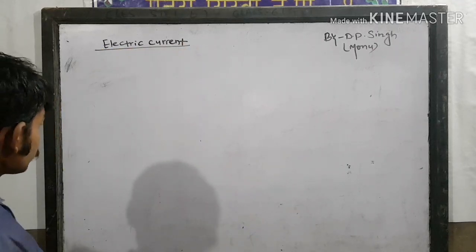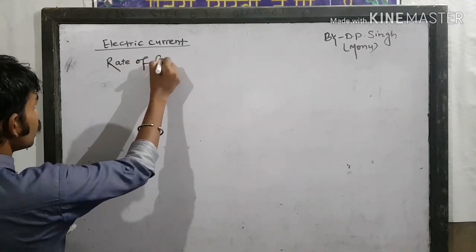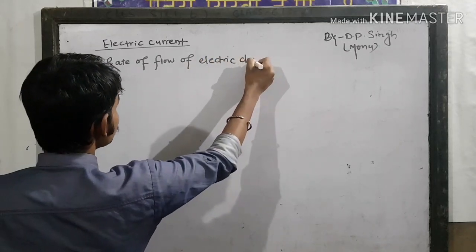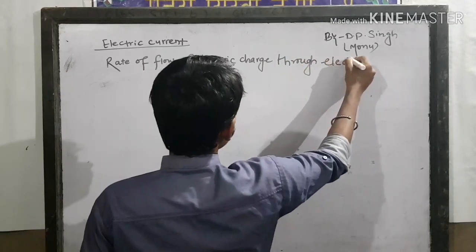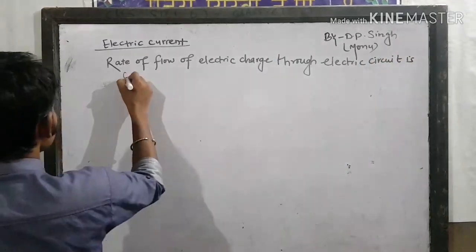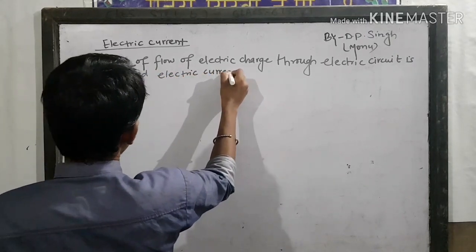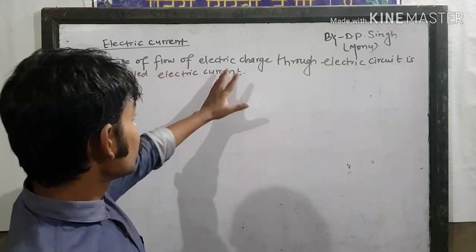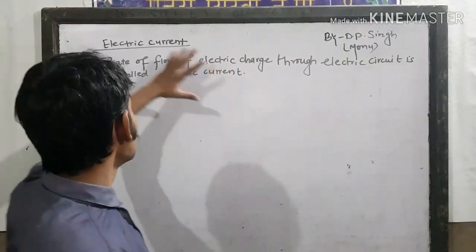Electric current. Electric current means the rate of flow of electric charge through an electric circuit. So from this definition, it is clear that the flow of electric charge per unit time in an electric circuit is called electric current.